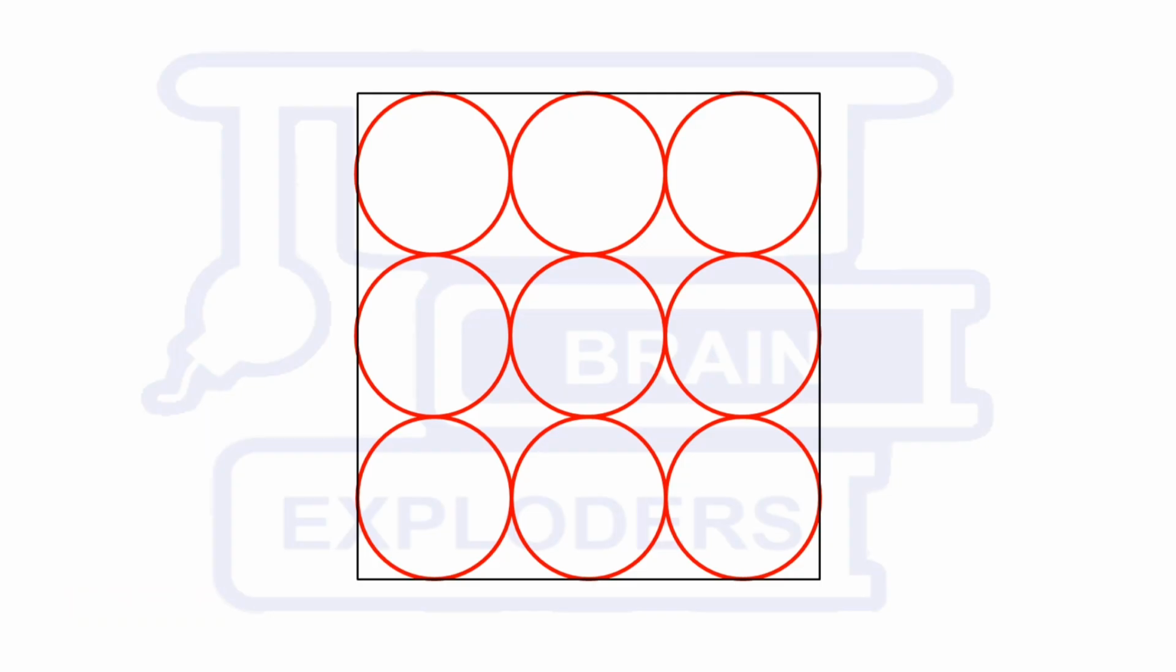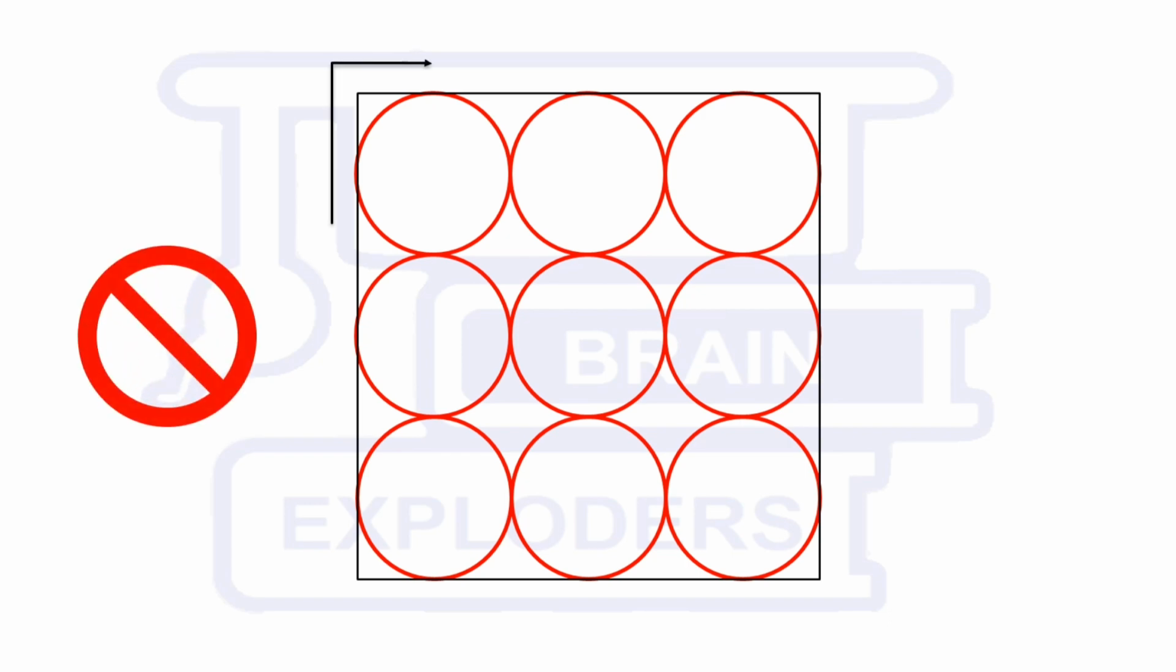So here is the solution. Let us take a look at those parts of this figure which cannot be a part of our smooth curve. Here we cannot use the corners of the square because our path should be smooth.